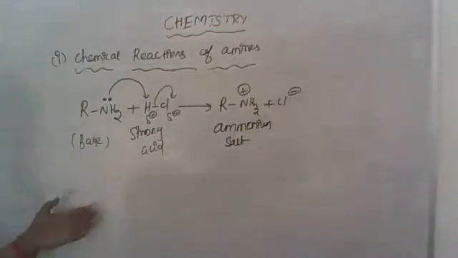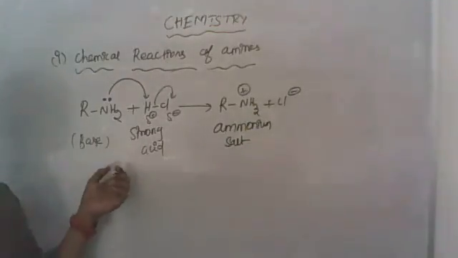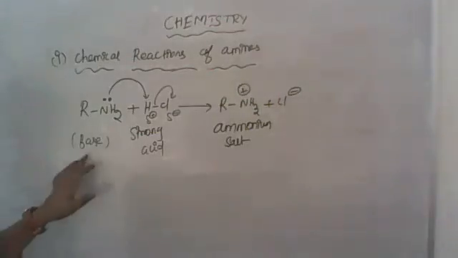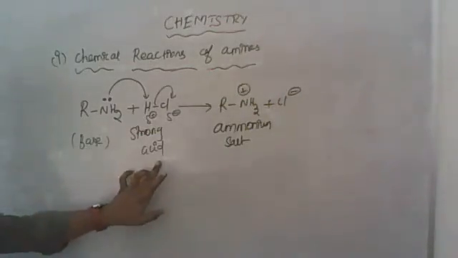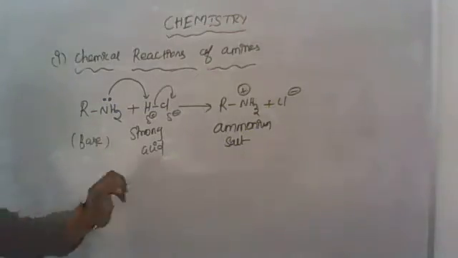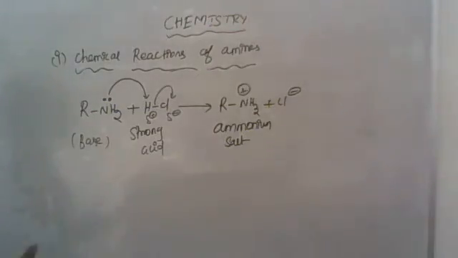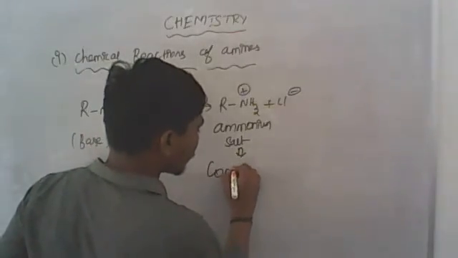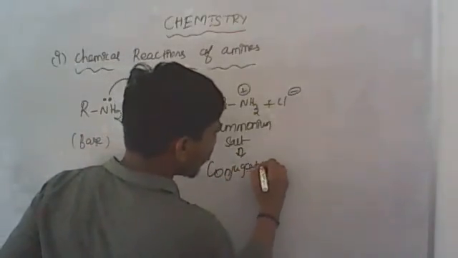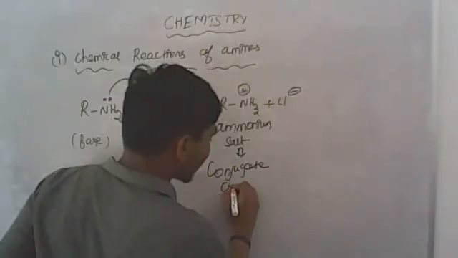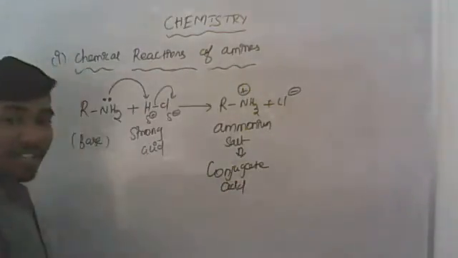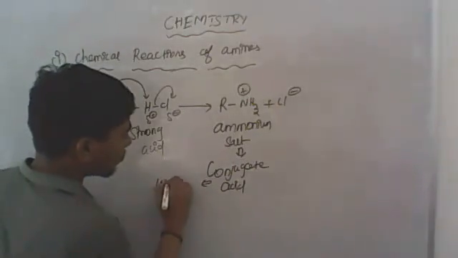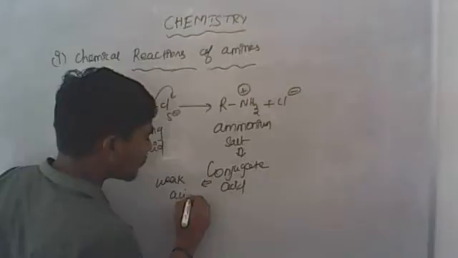Generally, when an acid reacts with a base, it produces a salt. It is a base and it's a strong acid, and this product is known as the conjugate acid, or it is also known as a weak acid.